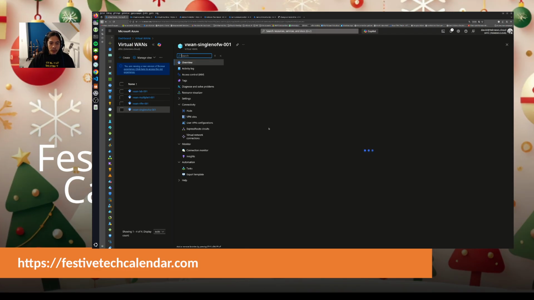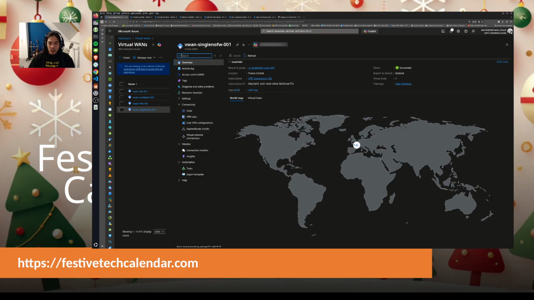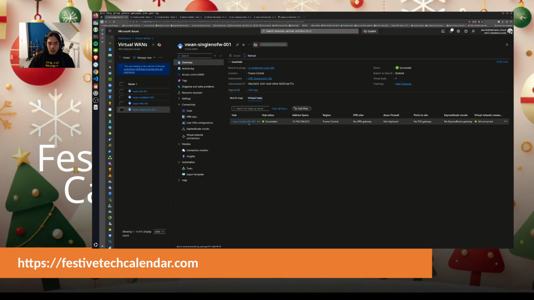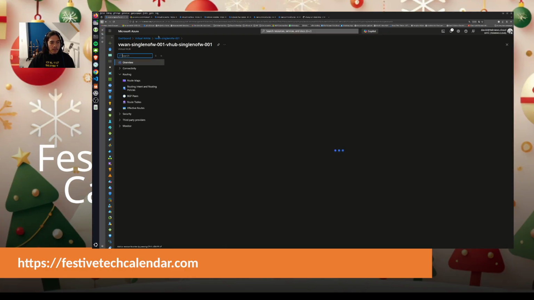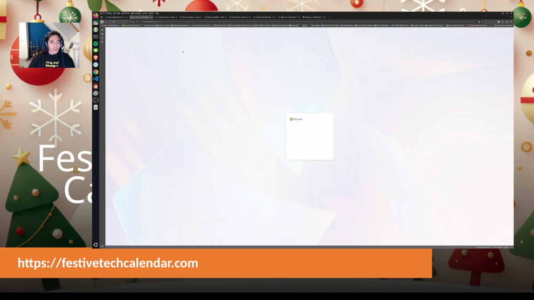It will load. Okay, and here we can see that once it's refreshed, I get one virtual WAN with one virtual hub. Okay, so I can switch on that. I can click on that one before I open this window, because I want to be able to see the virtual network connection after that.